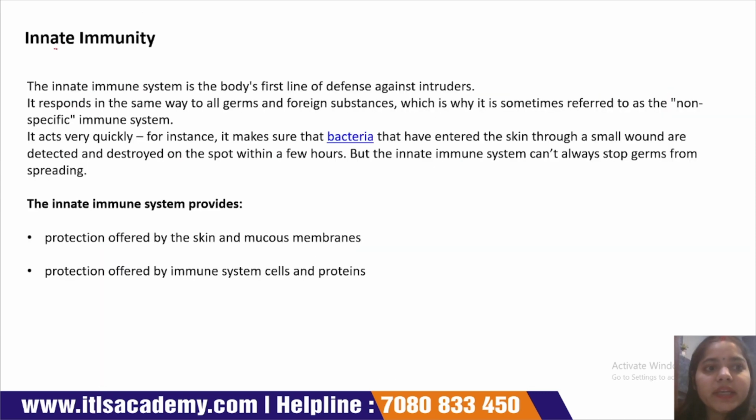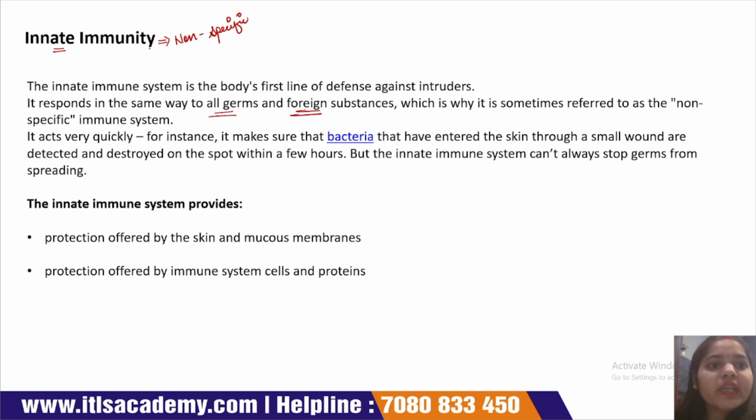Next we discuss innate immunity. Innate immunity is non-specific. It responds in the same way to all germs and foreign substances.